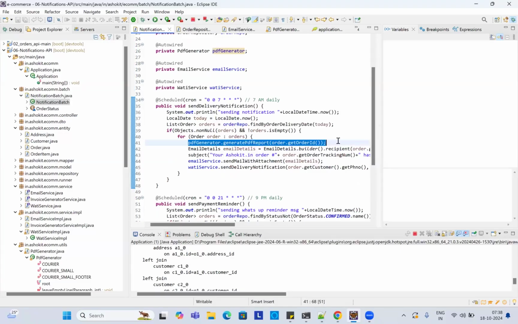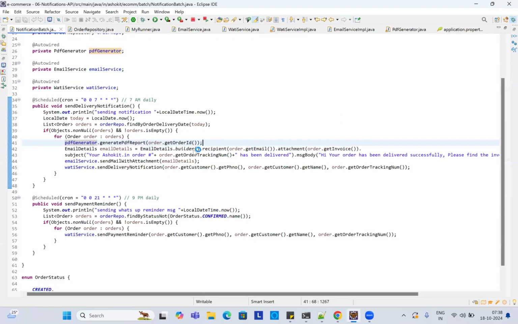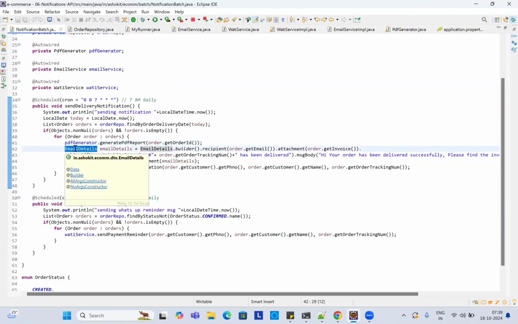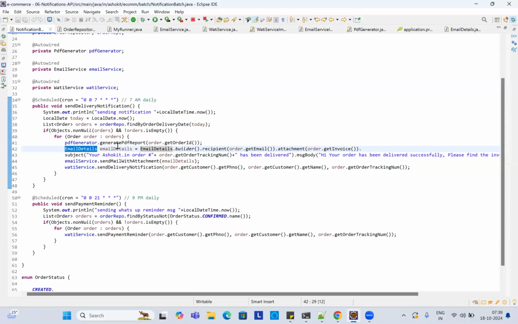By that time the PDF document is ready, then I need to send that PDF to the customer email. So this is the bean class I created, like recipient, message body, subject, and attachment. I used the builder pattern here using Lombok. I created this email details object, and this is the mail subject, and this is the mail body.